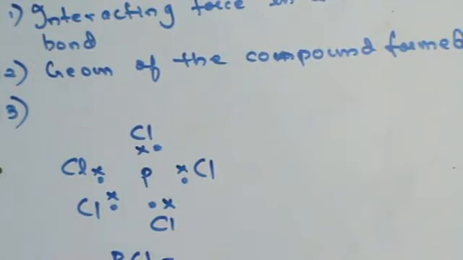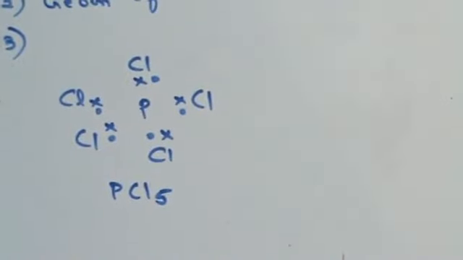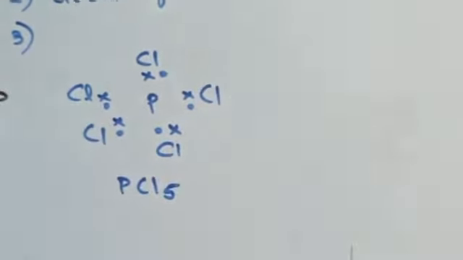We know that we have a compound called phosphorus pentachloride. What is unique about this is, look at the outermost orbit of phosphorus. By sharing of electrons, there are 10 electrons in the outermost orbit. But the rule says that there should be only 8 electrons, only then a compound is formed. Here I have a compound which has 10 electrons in the outermost orbit and yet a compound is formed. The theory fails to explain this.